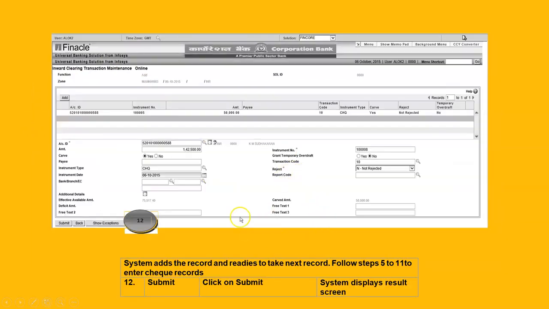So this is how we keep on doing it. We keep on adding. The first instrument is added. Now the second instrument shall be added. So we can go on submitting this. This is how instruments are entered in the system here. Okay.